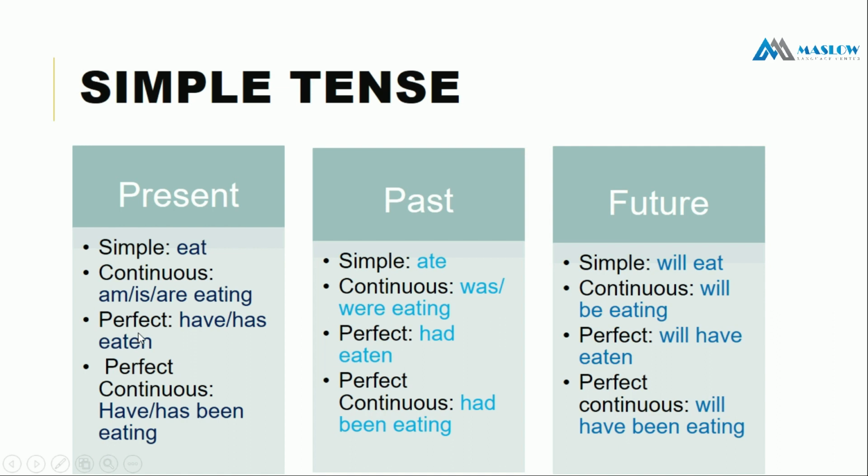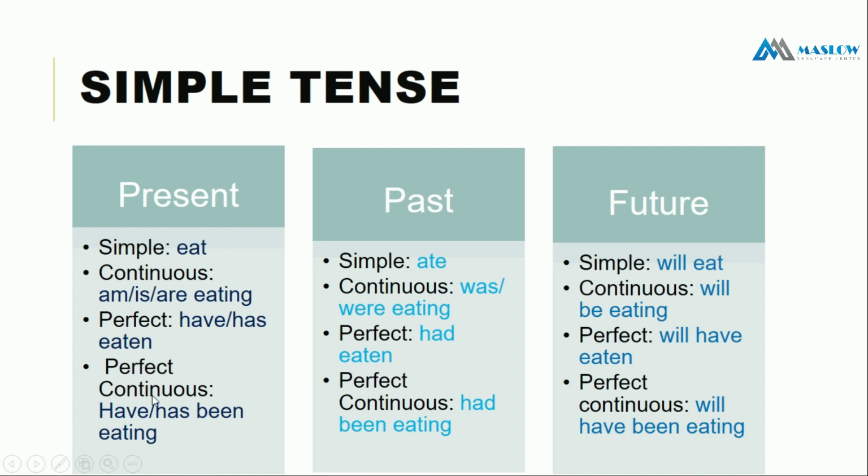Perfect এ আমরা দেখতে পারি present perfect এ have, has, then verb এর third form eaten. Past এ দেখা যায় past perfect এ had ইউজ করি then eaten, and future perfect এ দেখা যায় will have eaten. So present past future তিন জায়গায় একটা কমন জিনিস হচ্ছে নতুন করে have, has or had আনতে হয় based on the tense, then verb এর third form. Present হলে have, has, past হলে had and future হলে will have.